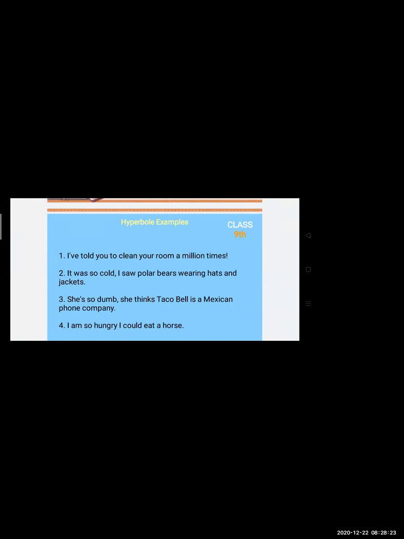It was so cold I saw a polar bear wearing hats and jackets. So it is a funny statement over here. It was so cold that the polar bears, who live in snowfall areas, yes, there are two poles, north and south pole, over there the polar bear lives. And they are saying that they saw this bear wearing hats and jackets. That is not possible. They don't have that much sense to wear jackets, and jackets are not made for them.